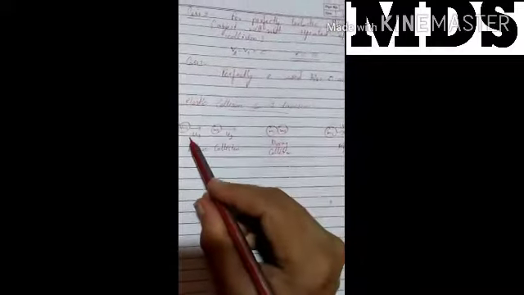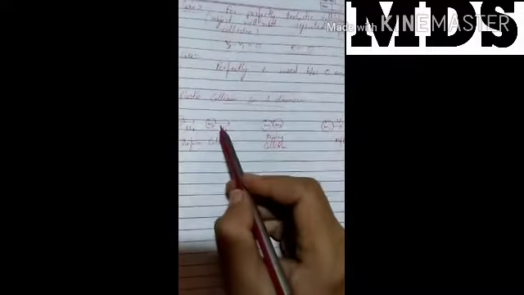Before the collision, we take two objects of masses m1 and m2, with velocities u1 and u2 respectively. After collision, their velocities change and become v1 and v2.